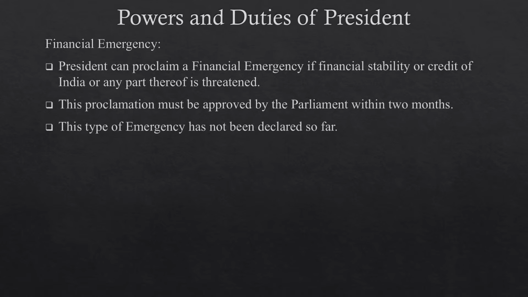The third one is financial emergency. Article 360 tells about the financial emergency. The President can proclaim a financial emergency if financial stability or credit of India or any part thereof is threatened. That means if there is any financial instability in India or any crisis of funds, then financial emergency is imposed. This proclamation must be approved by the parliament within 2 months. And this type of emergency has not been declared in our country so far.